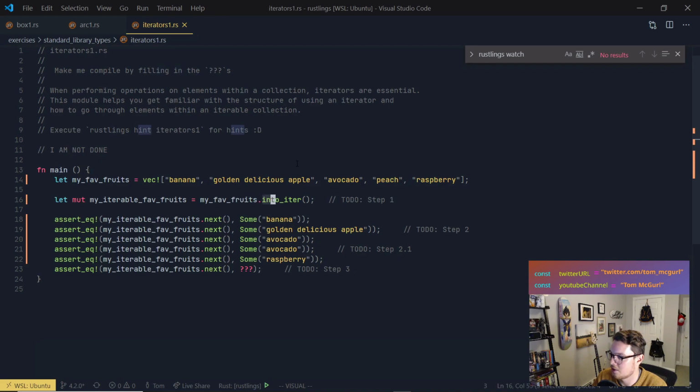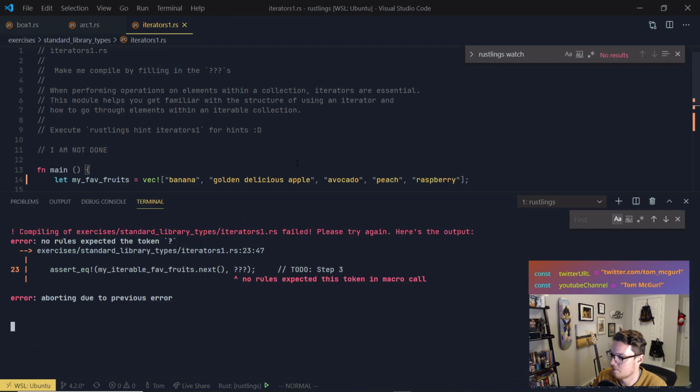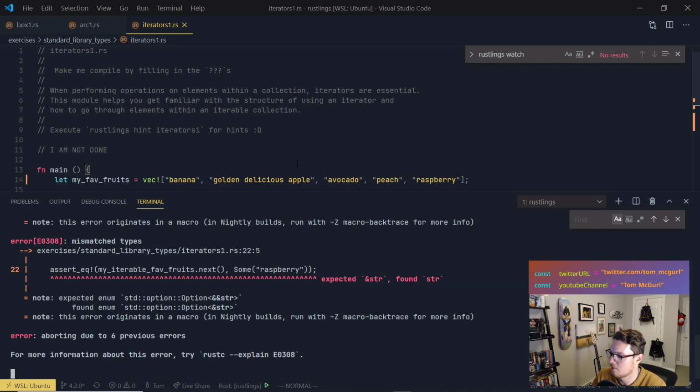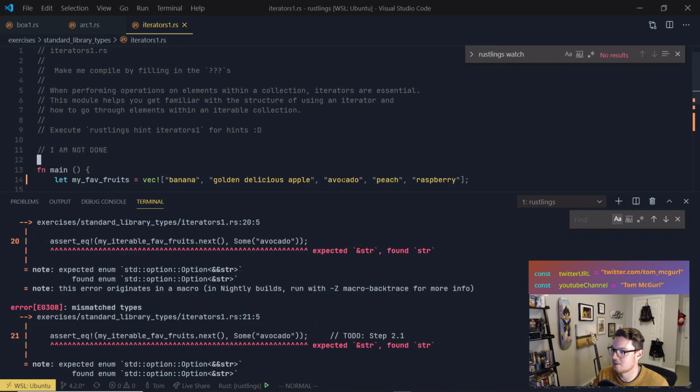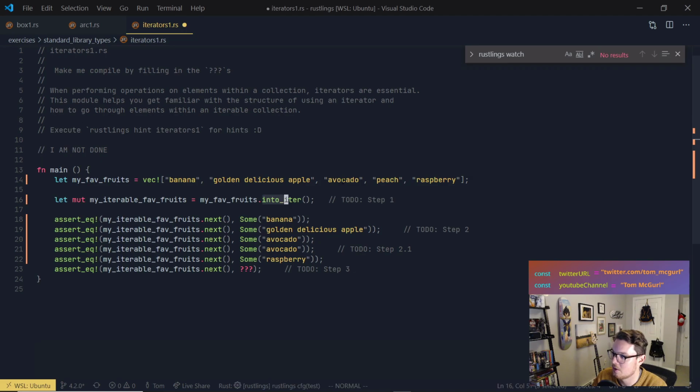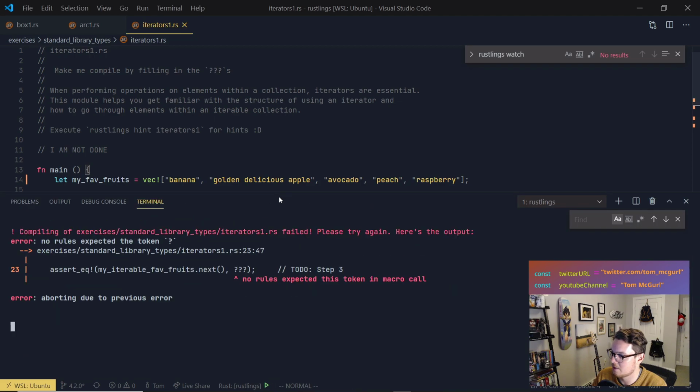Patatas in the chat said, try iter. Now it's gonna be a string slice. Great, okay, so we can have into iter or iter, and if we do just iter, then we don't have to change those tests. I like that. So there's a difference clearly between into iter and iter. All right, so that lets us not have to change those tests.